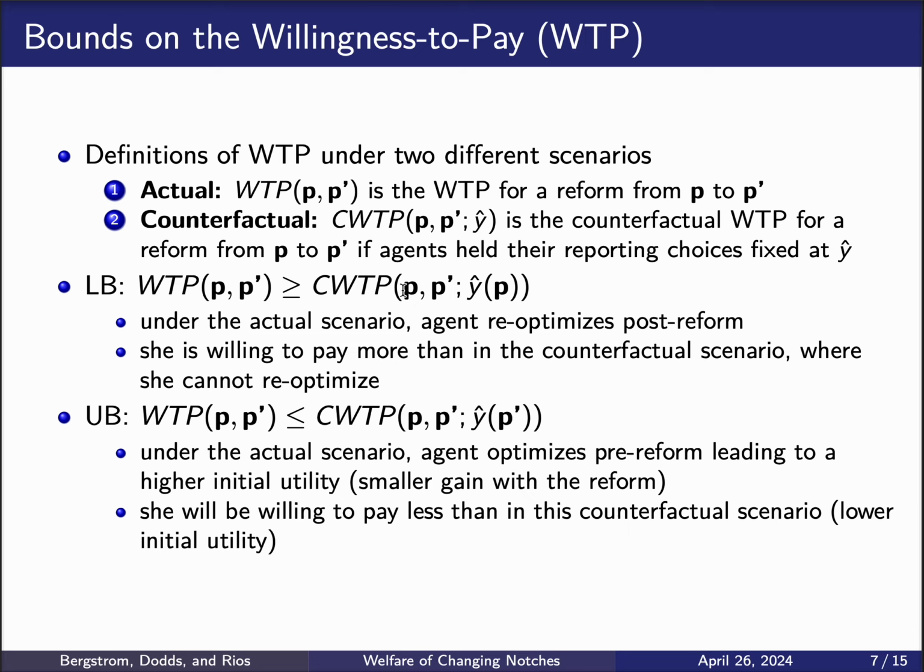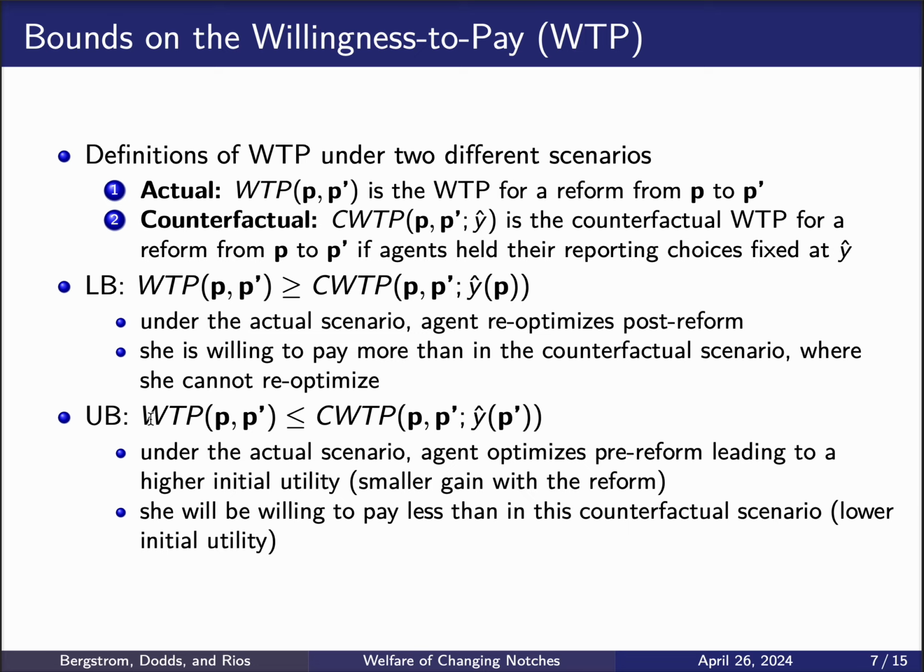The upper bound is analogous, right? We argue that the willingness to pay for that policy change cannot be greater than the counterfactual willingness to pay for the same policy change, holding constant the decisions at Y hat of P prime, that is at the reporting choices after the reform. And that's because before the reform, the households are already optimizing, and for that reason, the utility before the reform in the actual scenario is going to be higher than in the counterfactual scenario.